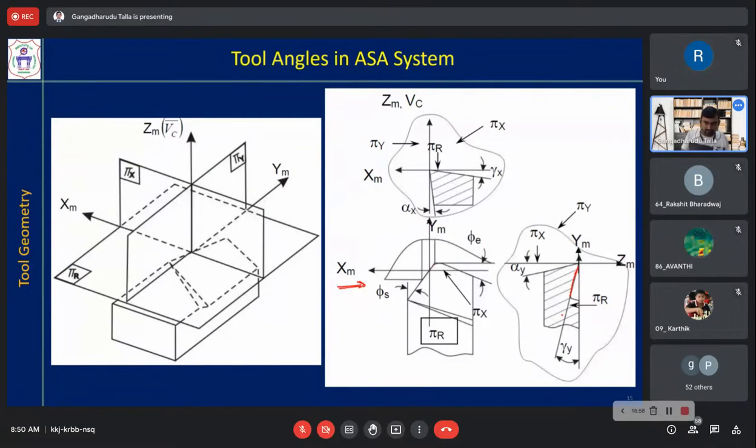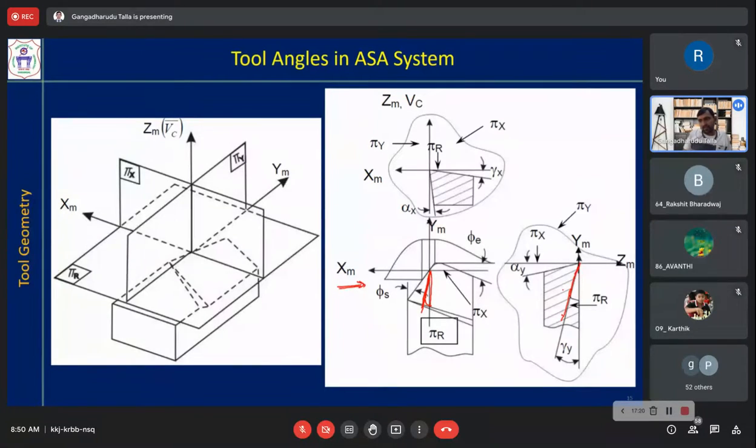Exactly at this location it will be like this. So this edge is representing the rake surface at that location.